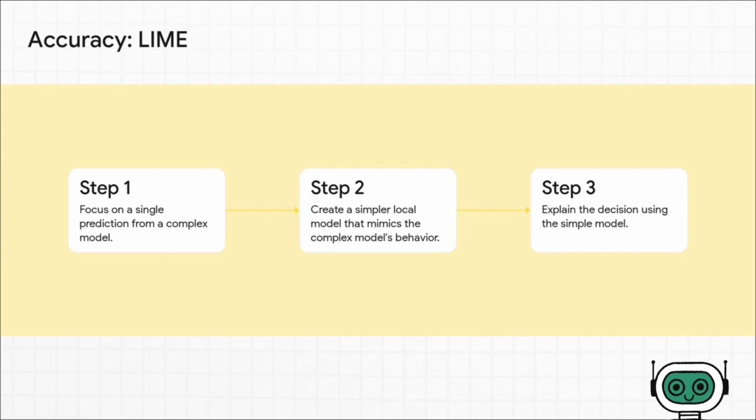For prediction accuracy, one of the most popular techniques is called LIME. The idea behind LIME is pretty clever. Instead of trying to explain the entire complex model at once, it just focuses on one single prediction. Then, right around that specific data point, it trains a much simpler, interpretable model, like a basic linear model, that approximates the behavior of the big model. It gives you a simple, local explanation.